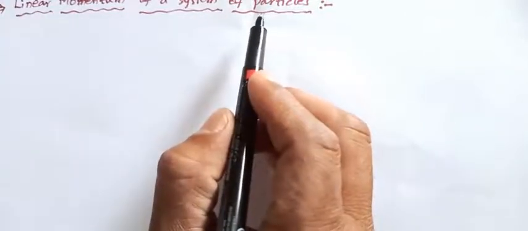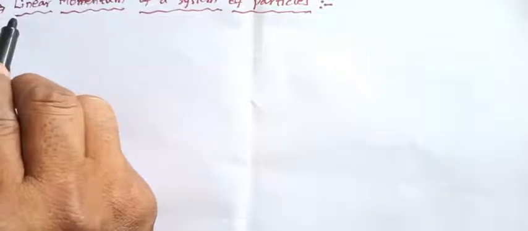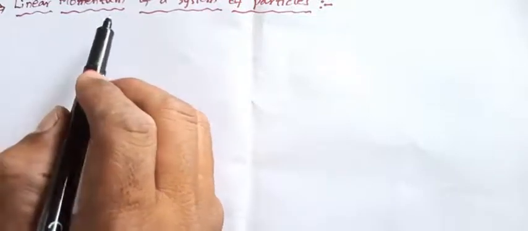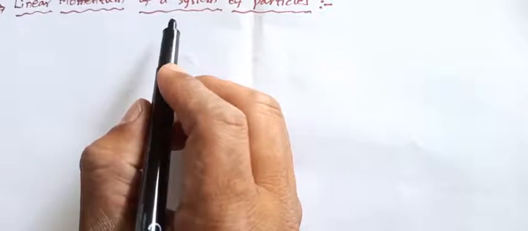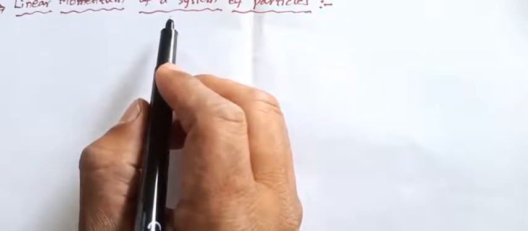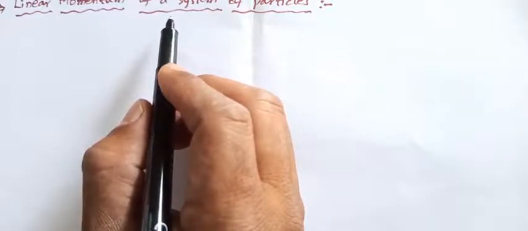Okay, listen students. We are now discussing linear momentum of a system of particles. We know that linear momentum is the product of mass and velocity of a particle. In the fourth chapter we are discussing the motion of a particle.